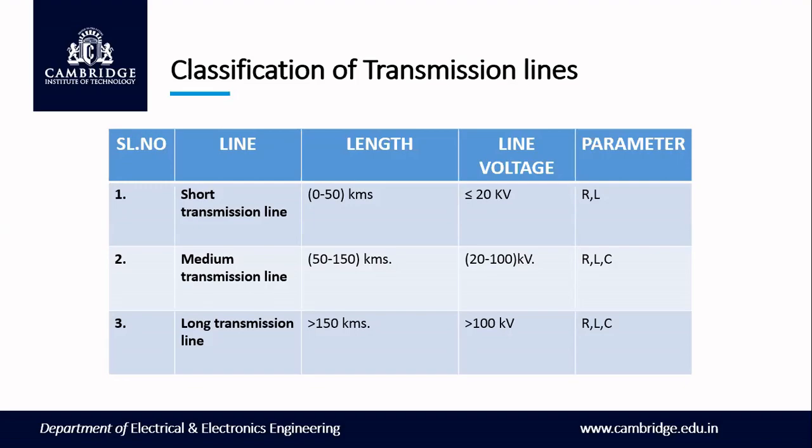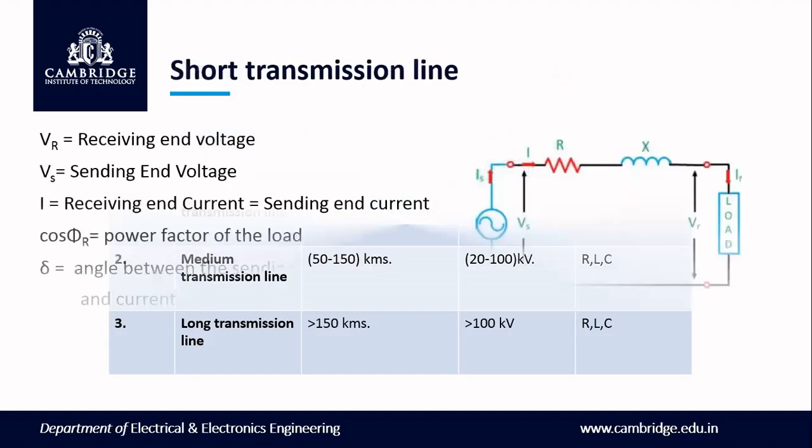The parameters R, L, C will come into picture here. All these line constants will be uniformly distributed over the overall length of the transmission line. In this case, the rigorous method is the method used to obtain the solution for this long transmission line. Now we'll study in detail, first, the short transmission line.